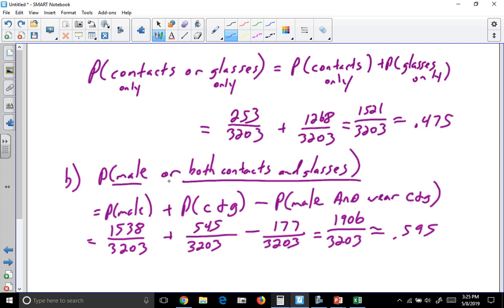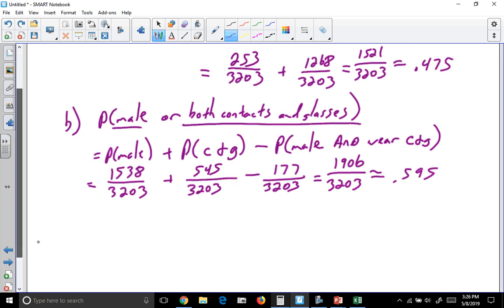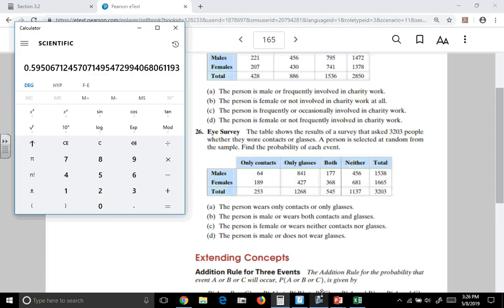Just a quick reminder, or does not mean either this one or that one always. Or means they have to hit at least one of the categories. In English, or means one thing or the other, but not both. But in math, or just means you have to fit at least one of these criteria. You could fit both. Let's look at another way of getting this total people that fit these descriptions.